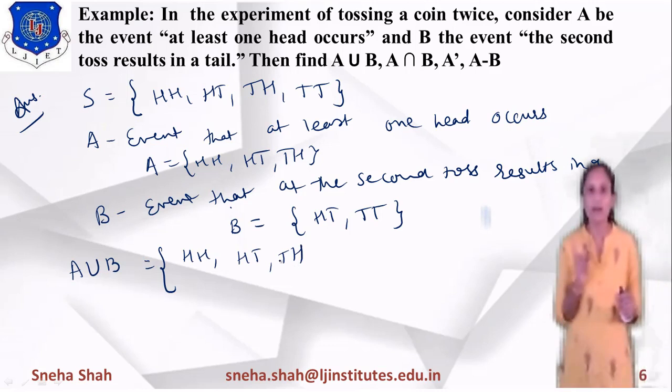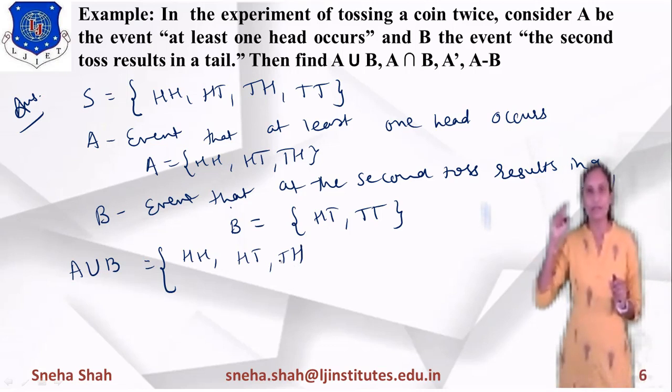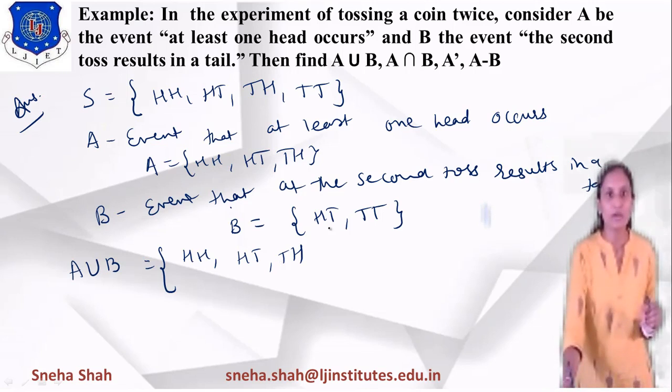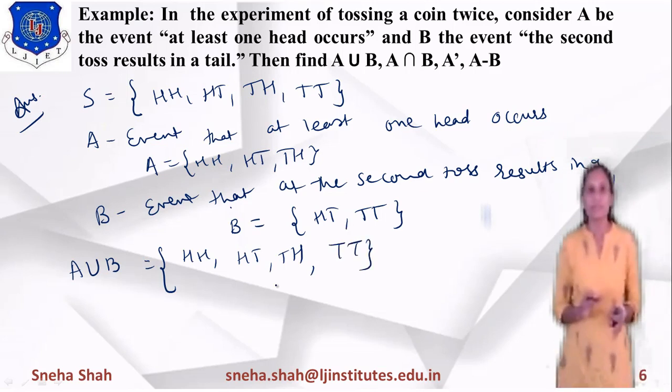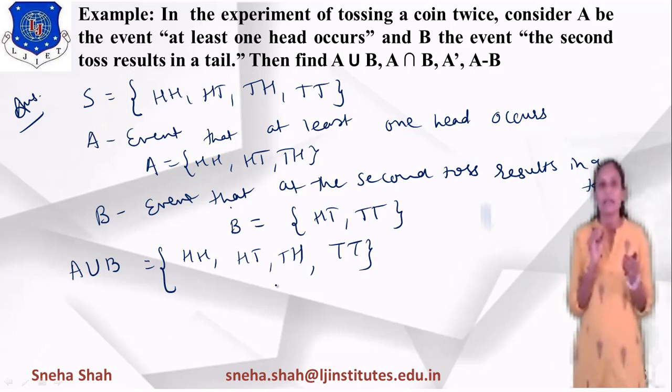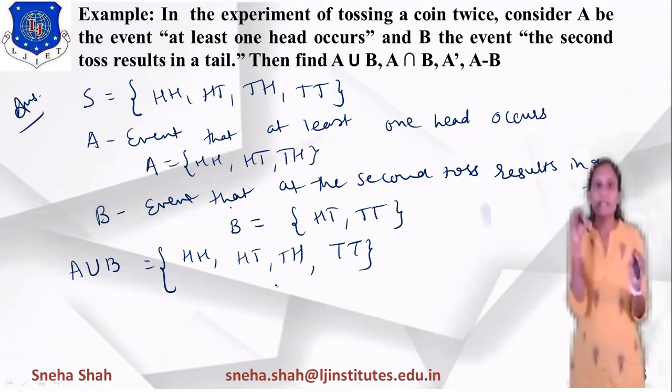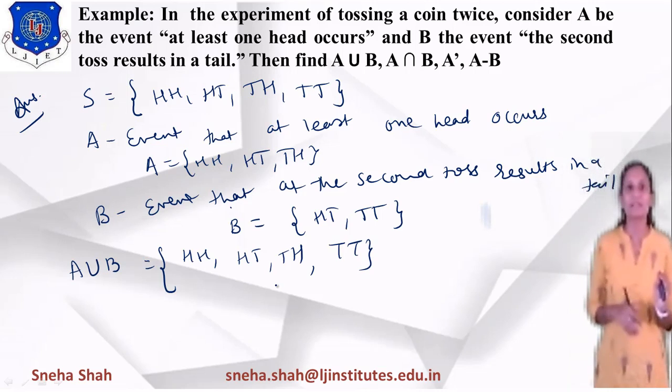Now we will not take the common part between event A and event B. So the next term is HT, but we already took HT, so we will not take this part, and the last term is TT. So this will be considered as A union B. If we are taking part A or part B, meaning each and every term of events A and B, then it is considered as A union B.